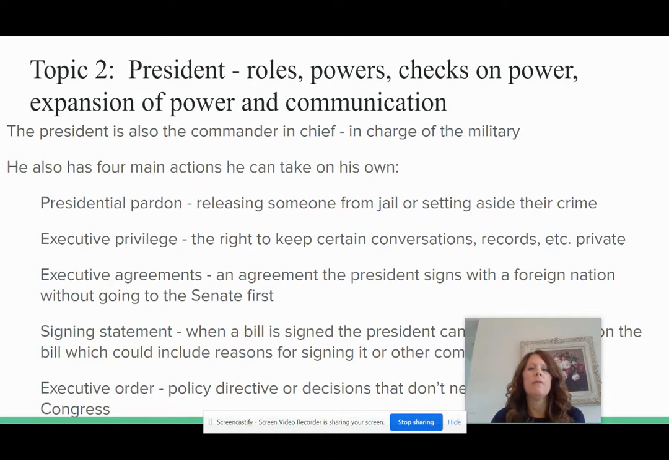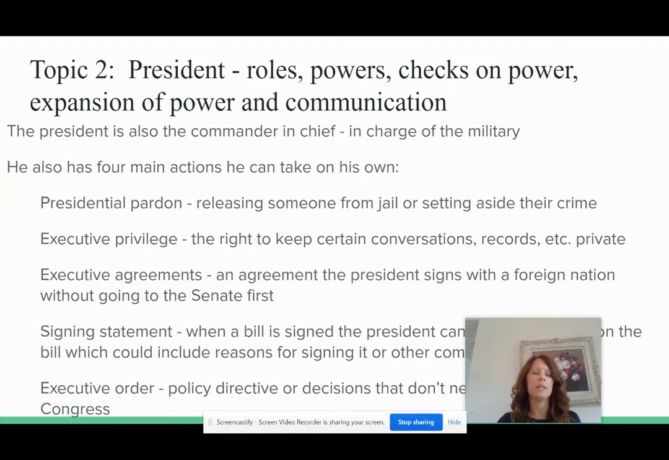He's also the commander in chief of the military. He has 4 main things he can do on his own that are, I guess you could say, powers that he has. He can do presidential pardons, so release people from jail or set aside their crimes. He has what's called executive privilege, which is the right to keep certain conversations, records, phone calls private. He can make executive agreements, an agreement the president signs with a foreign nation without going to the Senate.